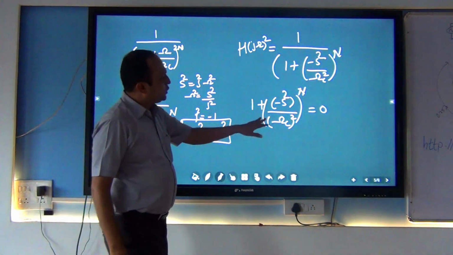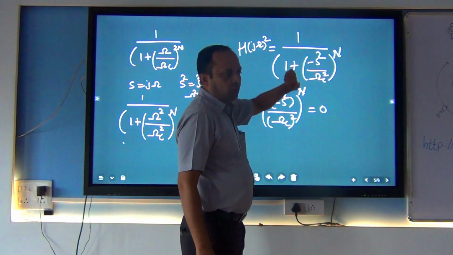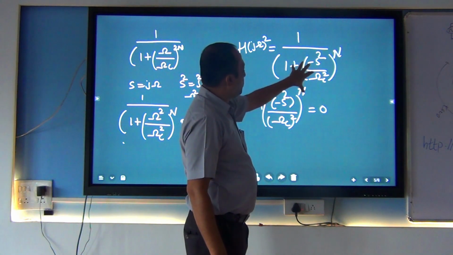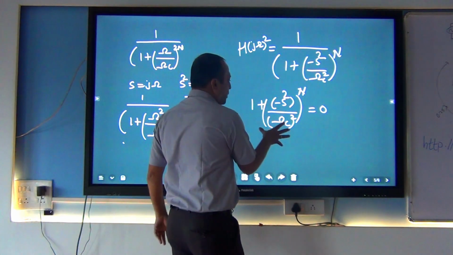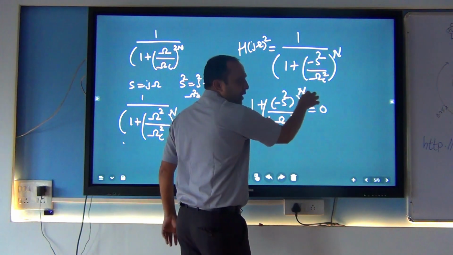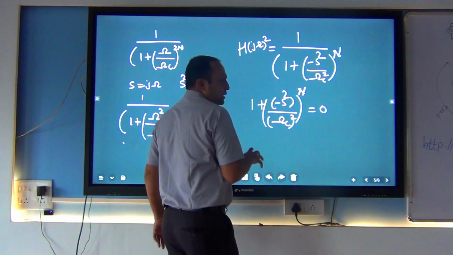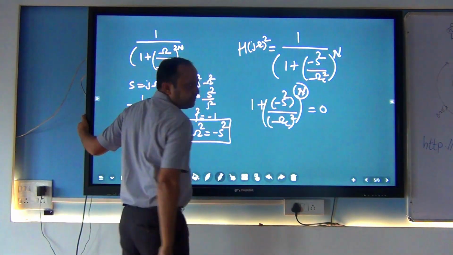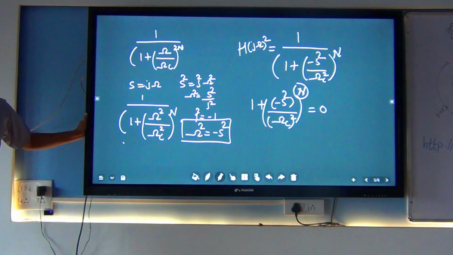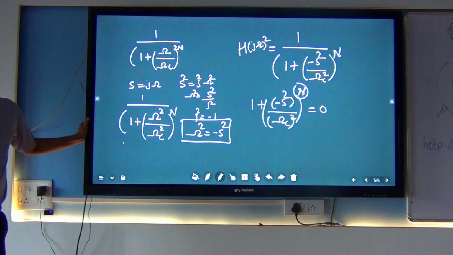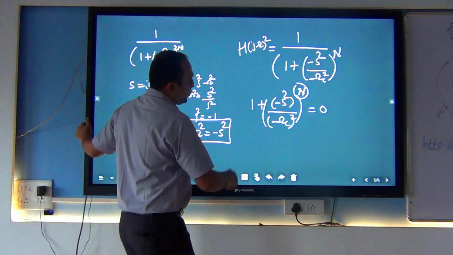Why are we putting this? Because we want to find out the roots of this equation. So why are we finding the roots of this equation? Because once you find out the roots, when I equate it to 0, we want to find out the value of n. So this whole process is only for finding the value of n. So after substituting, the equation becomes, now this is one equation.